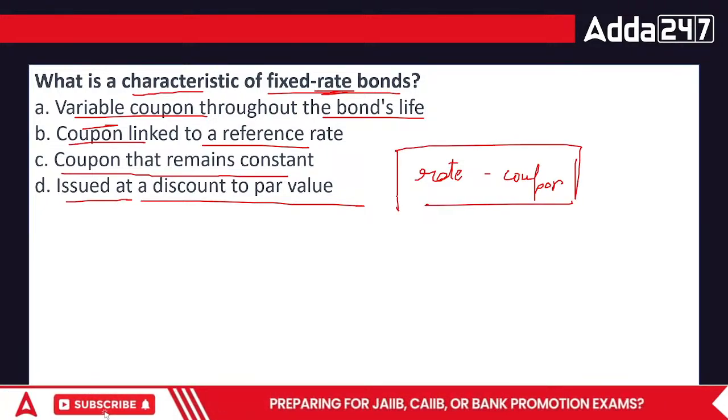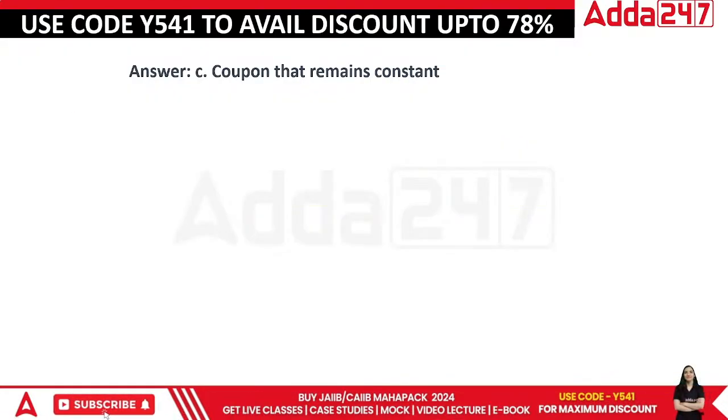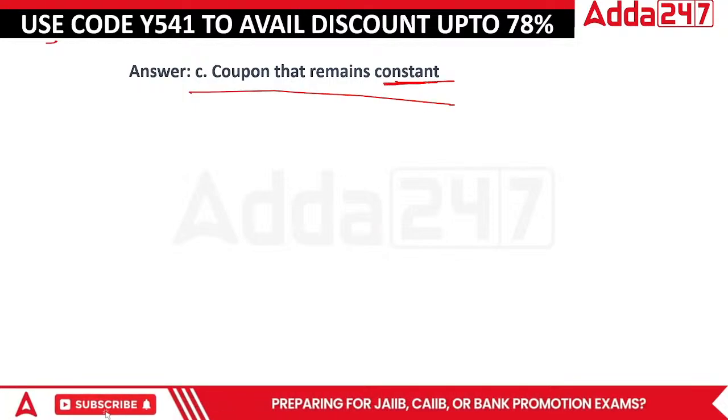So when we define coupon, the answer is going to be where the coupon remains the same. That is, the coupon remains constant. Constant means it remains the same.